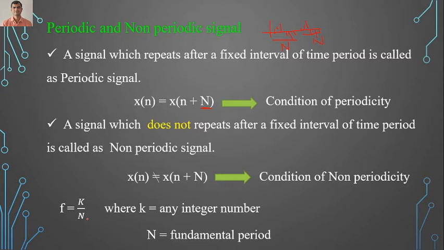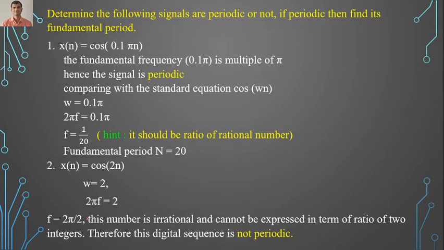Okay. In some questions a signal may be said to be periodic with a fundamental period that is not an integer number. This is also a right statement. A signal may be periodic with an irrational number as its fundamental period. Now we'll see what that is. So determine whether the following signals are periodic or non-periodic. If periodic, then find its fundamental period.